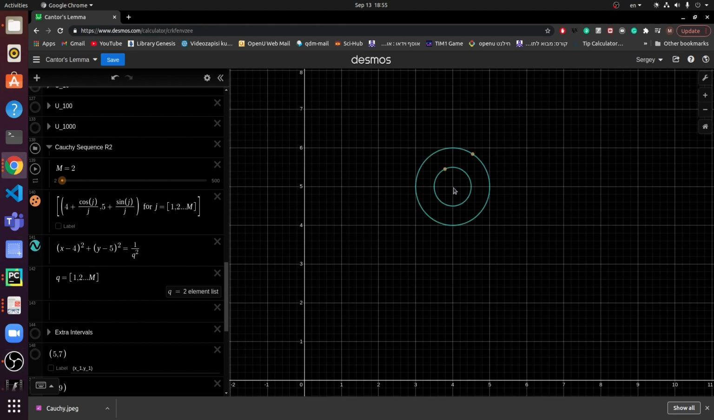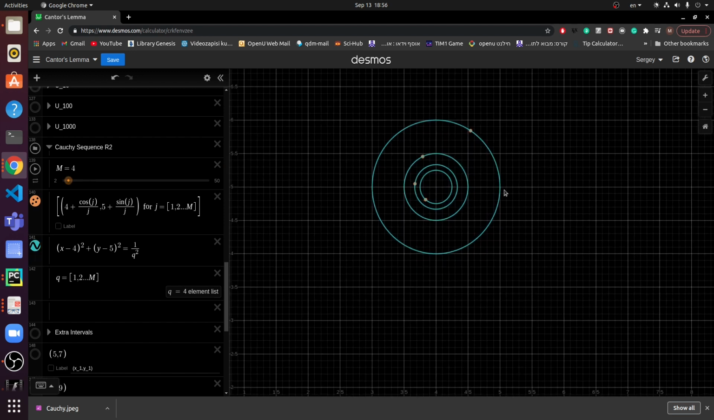So here's the point 4, 5, and this point for j equals 1 is on a circle of radius 1. And the second point is on a circle of radius 1/2, and the third point, as we add more points, will be on the circle of radius 1/3. So if we now gradually increase the amount of points, maybe I will reduce it, just to make a smaller step, right? Just fewer points here. So yeah, we can see gradually.